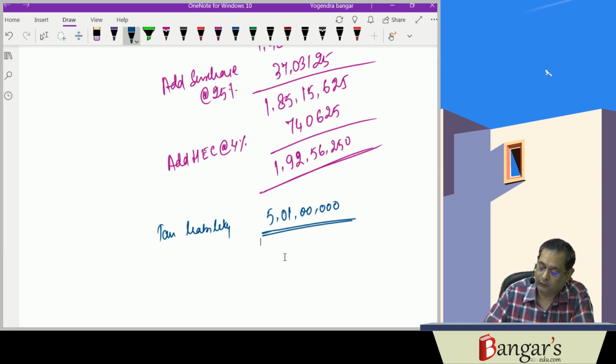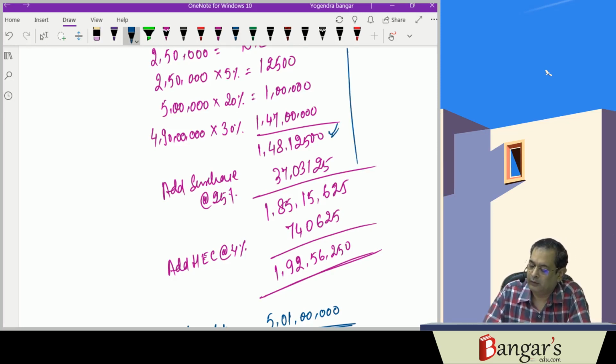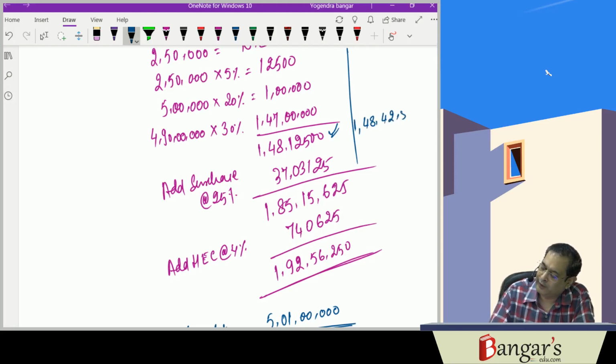As you have seen, on 5 crore the tax liability is 1,48,12,500, and 5 crore 1 lakh will be what? 30,000 will be additional. So 1,48,42,500.